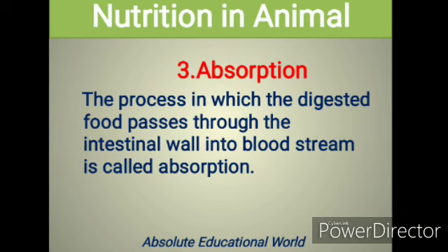Next, absorption. The process in which the digested food passes through the small intestinal or large intestinal wall into the blood stream is called absorption. It means after digestion, the absorption of nutrients from the small intestine into the blood is known as absorption.